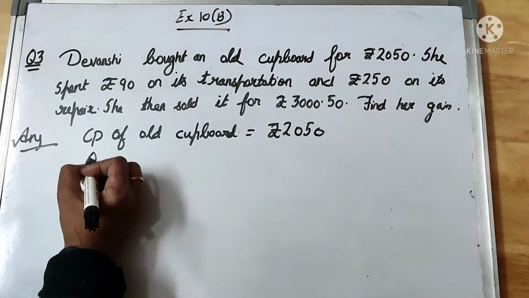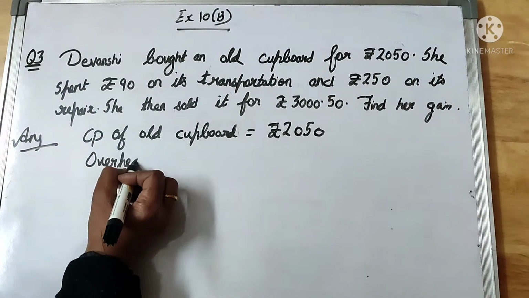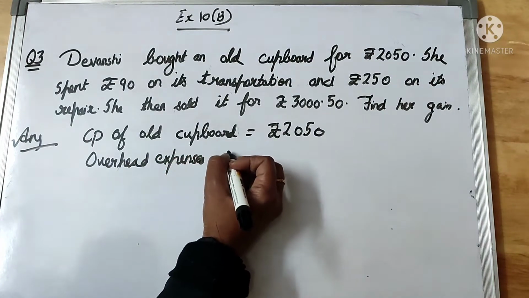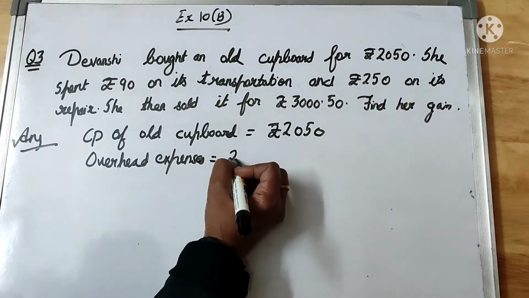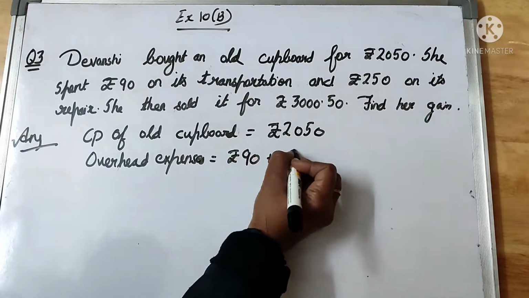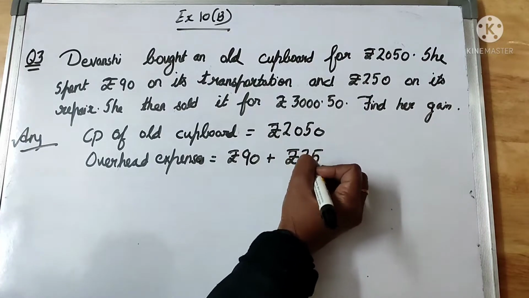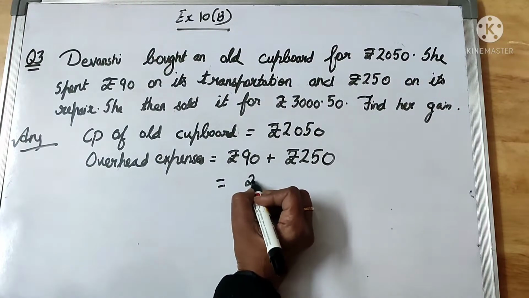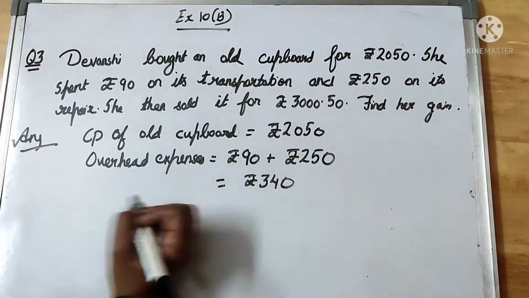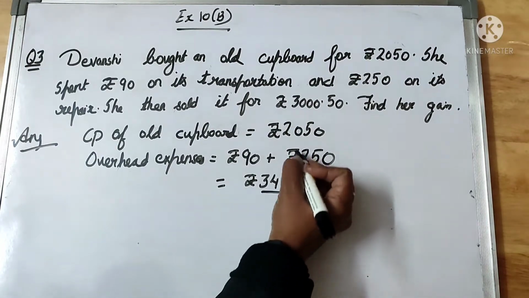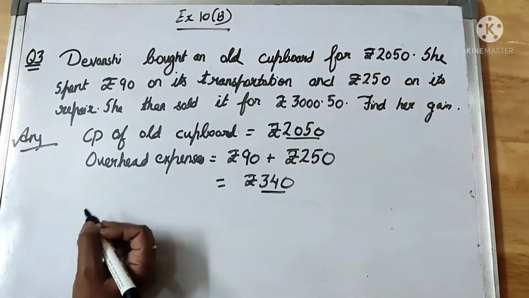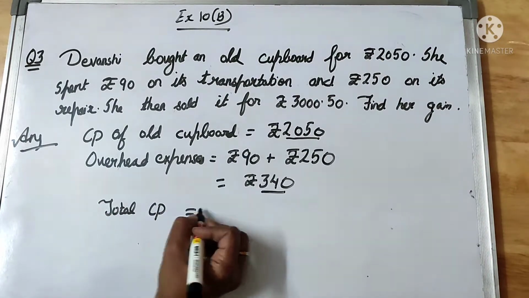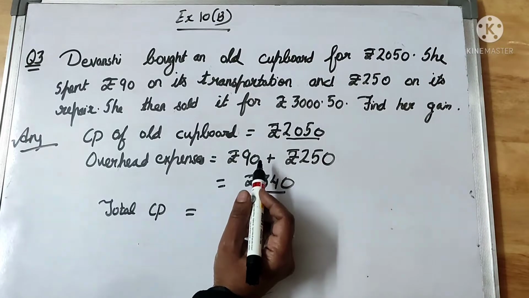And then she spent rupees 90 on its transportation and rupees 250 on its repair. So what are the overhead expenses? Overhead expenses is equal to money spent on transportation, that is rupees 90, and money spent on its repair, that is rupees 250. Now rupees 250 plus 90, how much will it be? It comes out to be rupees 340. Okay, so this is the overhead expenses and this is the cost price of the old cupboard. Now total CP, we know that when overhead expenses are there, that means this much amount she has spent on its repair and its transportation.